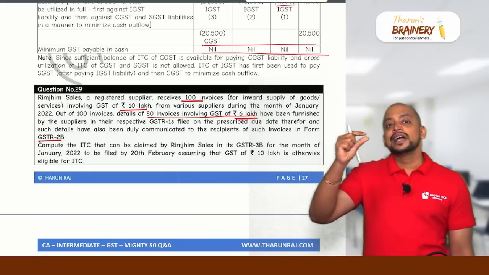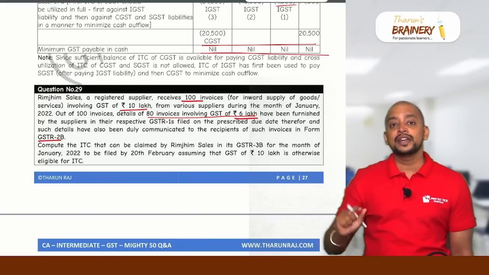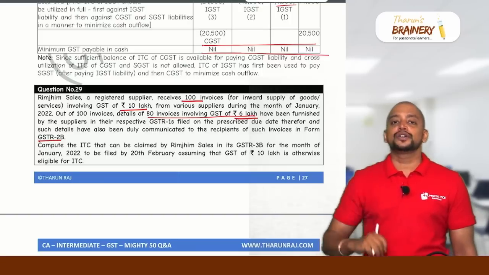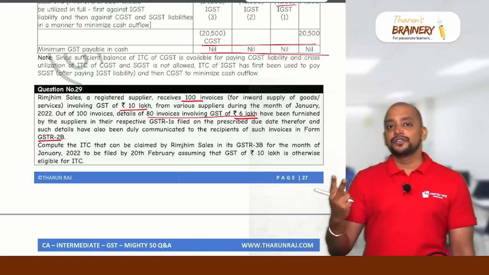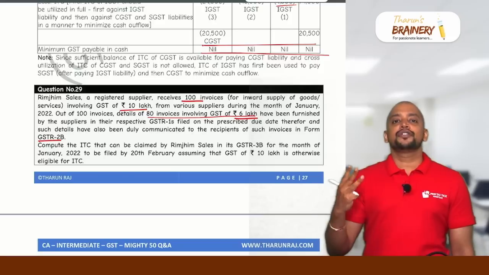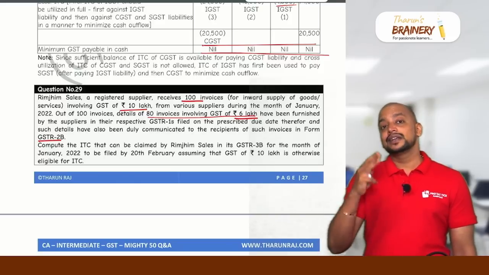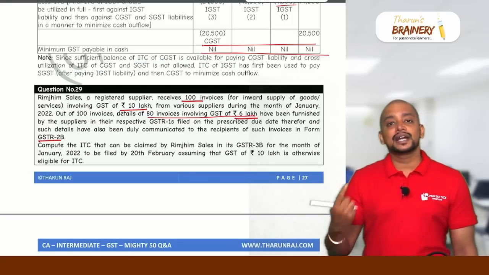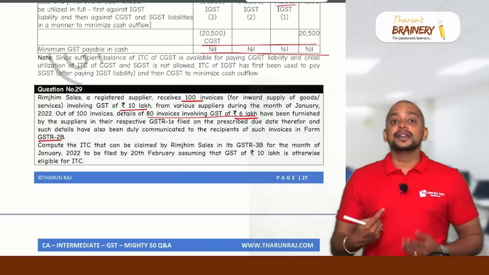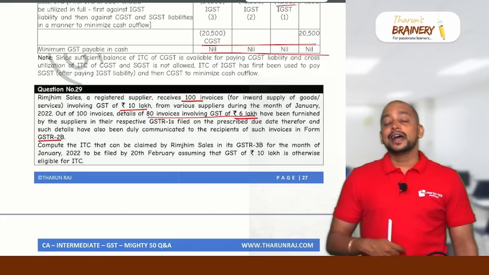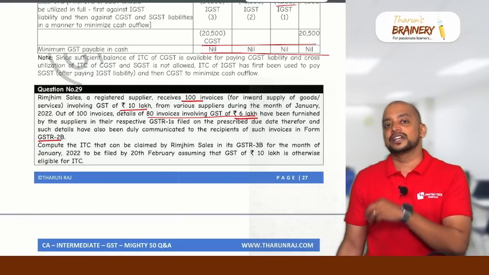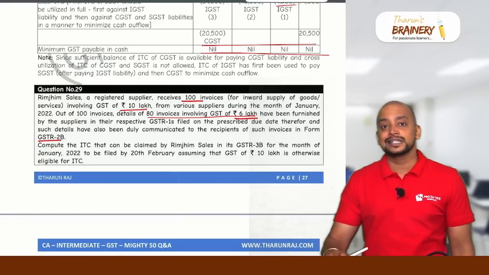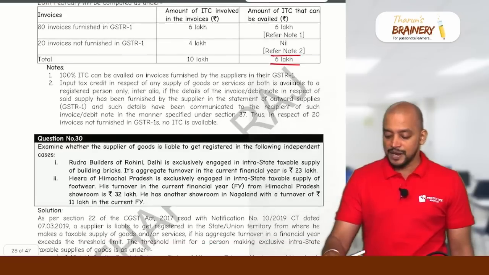First you need to take ITC as per GSTR 2B minus 3 things we need to exclude. What are those 3 things? Blocked credit, then used for non-business purpose, used for exempted outward supply. Then 3 things we will add: GST paid under RCM, and ITC re-availed which is reversed earlier, and ITC pertaining to some other period which we are taking during this period. That we will add, and that will be called as ITC availed in GSTR 3B.